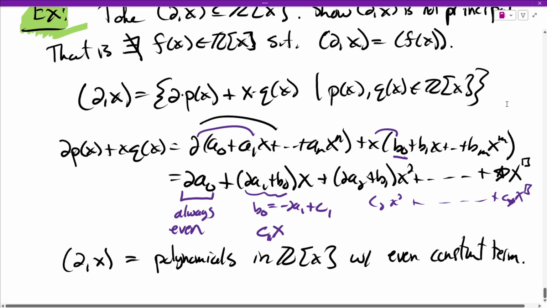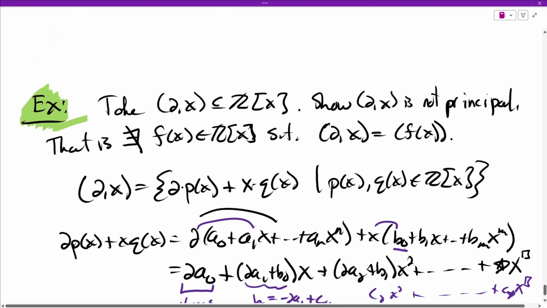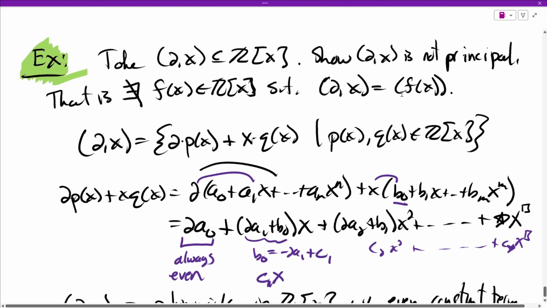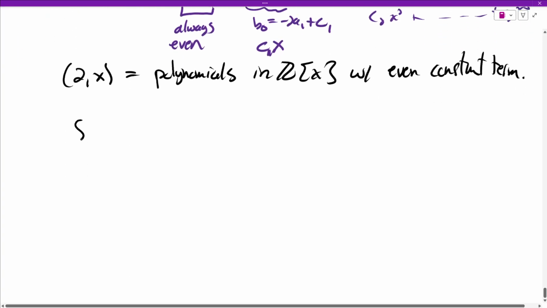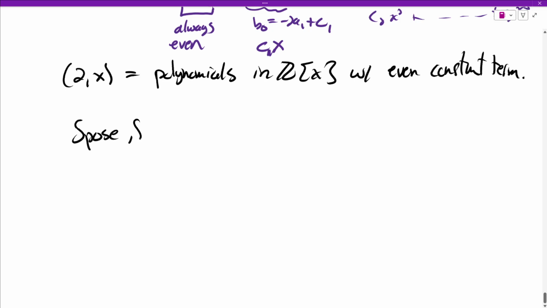Okay, so that's what that set is. Now that we have an understanding of that set, we've settled into the problem. Let's now show that it cannot possibly be principally generated. So suppose, for a contradiction, that it is.